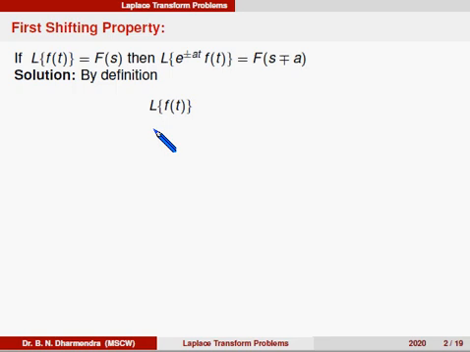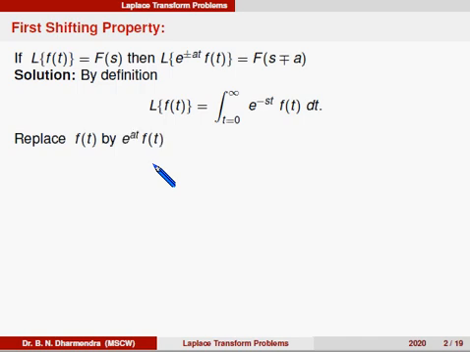Let L of f of t be equal to the integral from 0 to infinity e power minus st f of t into dt. What we have to replace here? We replace f of t by e power at into f of t, taking the positive sign.